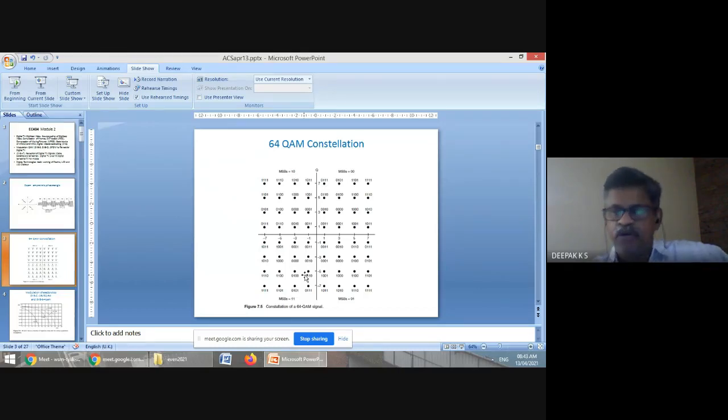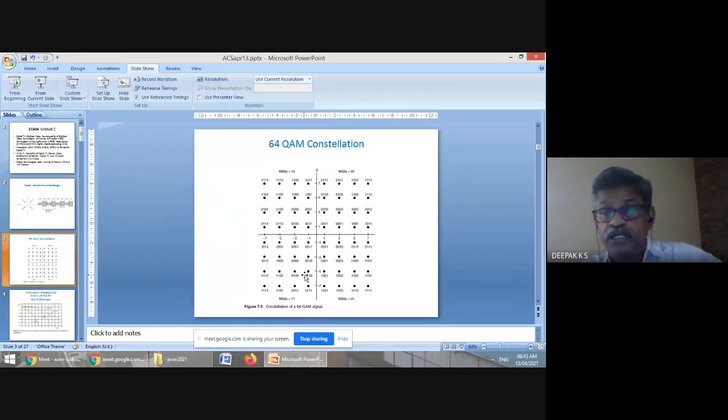Actually, modems are modulators and demodulators. Modem means modulator and demodulator. So they do this modulation. So there could be 64 QAM modulation. If you have 4 such quadrants of 64, you get 256 QAM modulation. So in 256 QAM, it is 4 times, so there could be 8 bits.